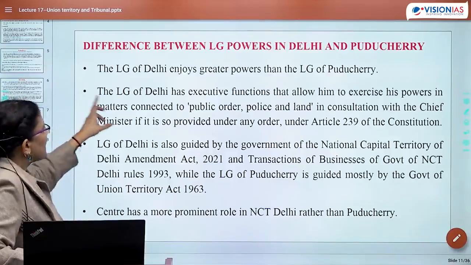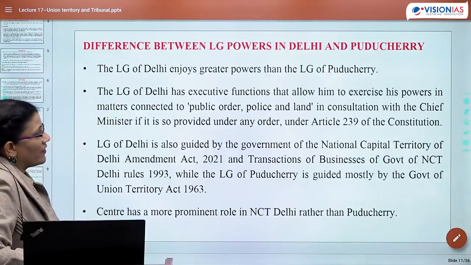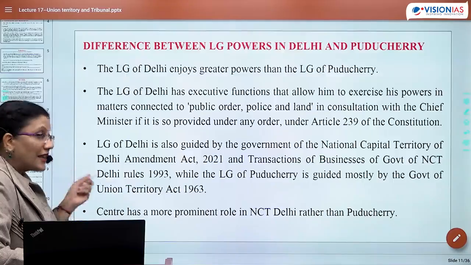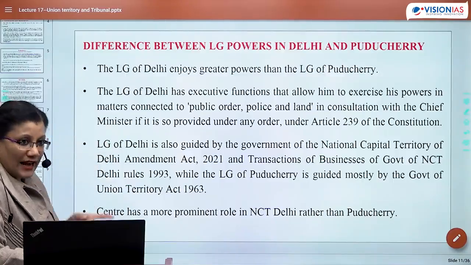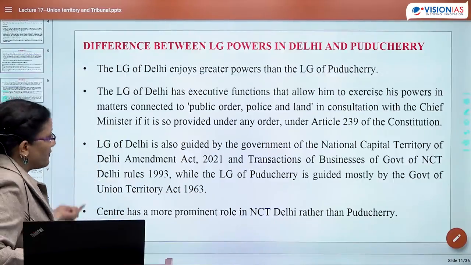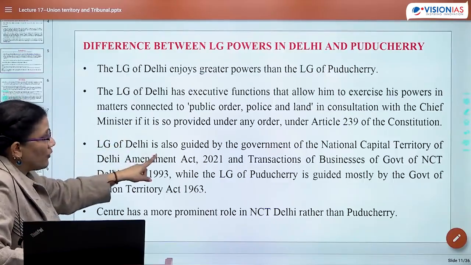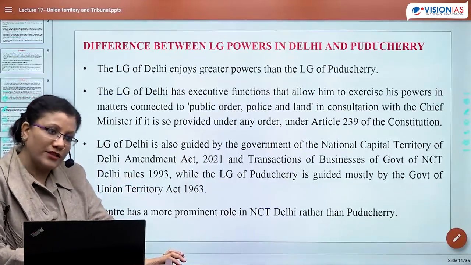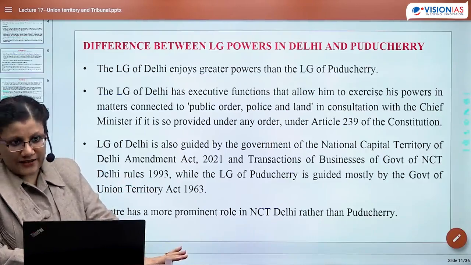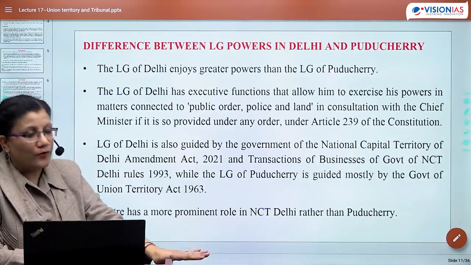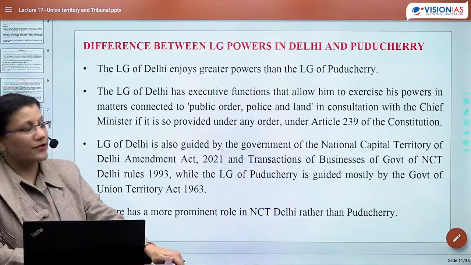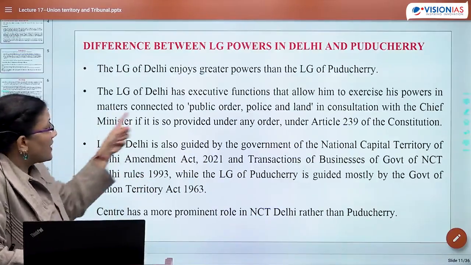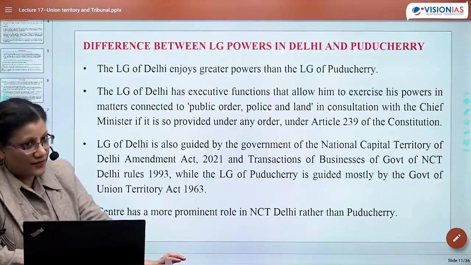ठीक है. Next, LG of Delhi has executive functions that allow him to exercise his powers in the matters connected to public order, police and land, in consultation with the Chief Minister, if it is so provided under any order under Article 239 of the Constitution. So the next idea is this, that LG of Delhi, who is going to be a center agent, is allowed to exercise his power as far as matters concerning these three are concerned.